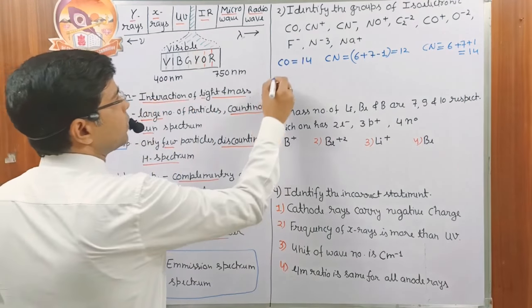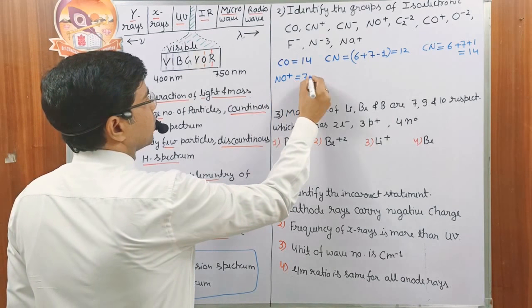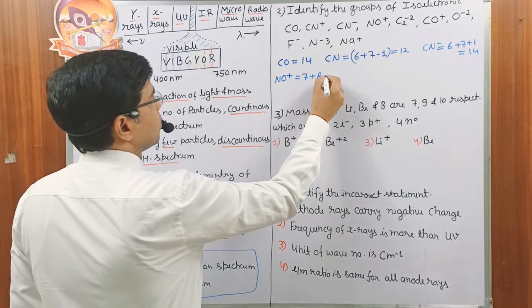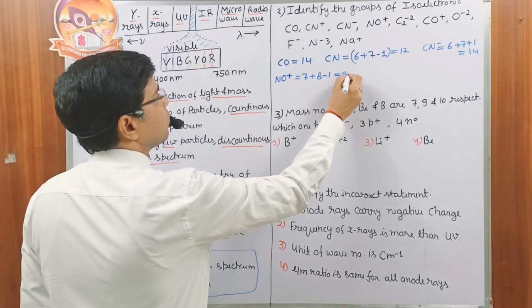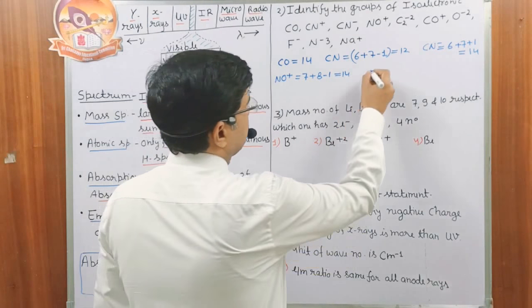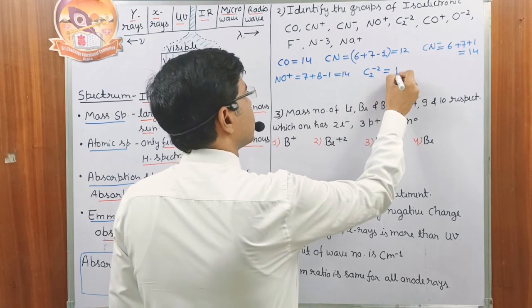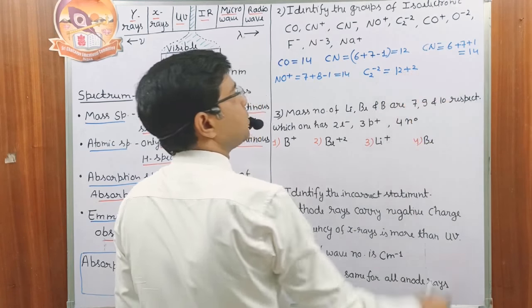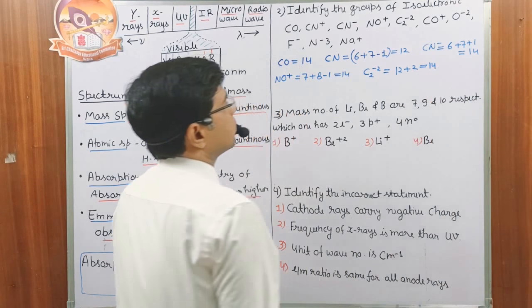Then NO positive: 7 electrons of the nitrogen, 8 electrons of the oxygen, minus 1 electron. So 15 minus 1, how much do we have? 14. Then C2 minus 2: 2 carbons have 12 electrons plus 2 extra electrons due to the 2 negative charge. So again the number of electrons is 14.